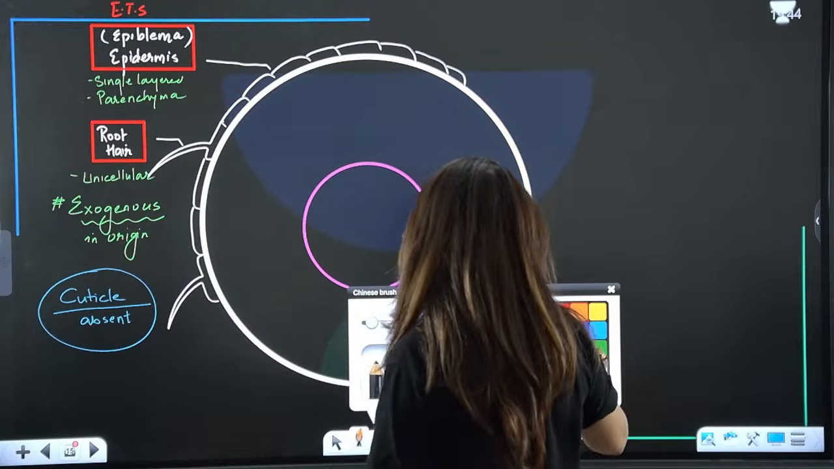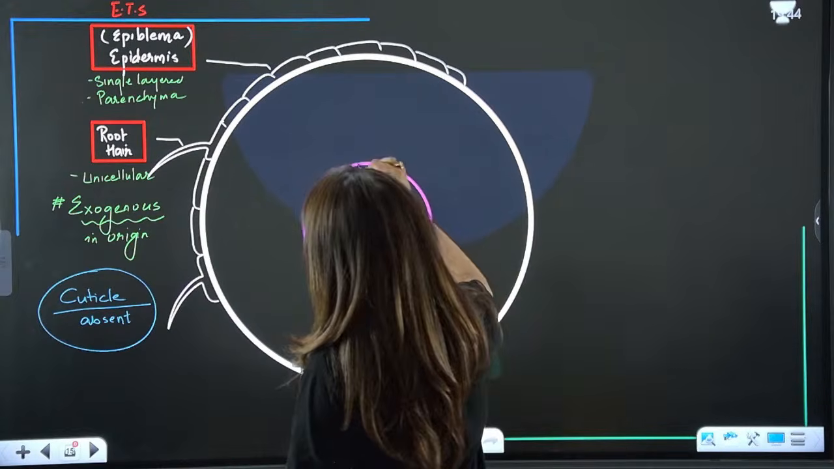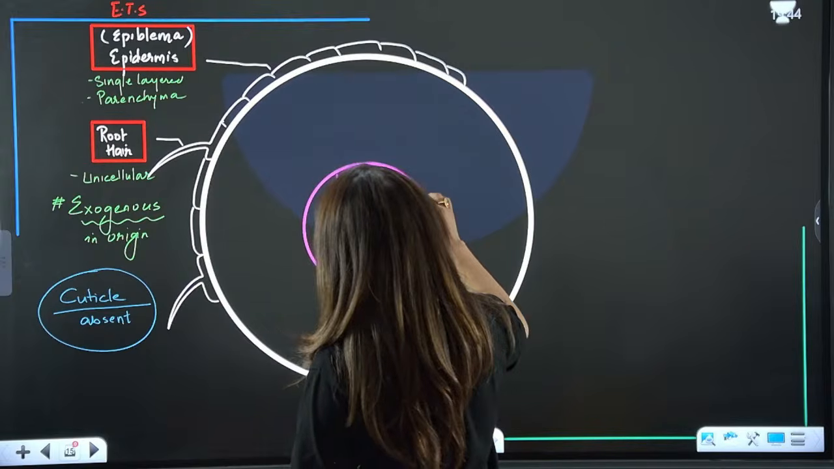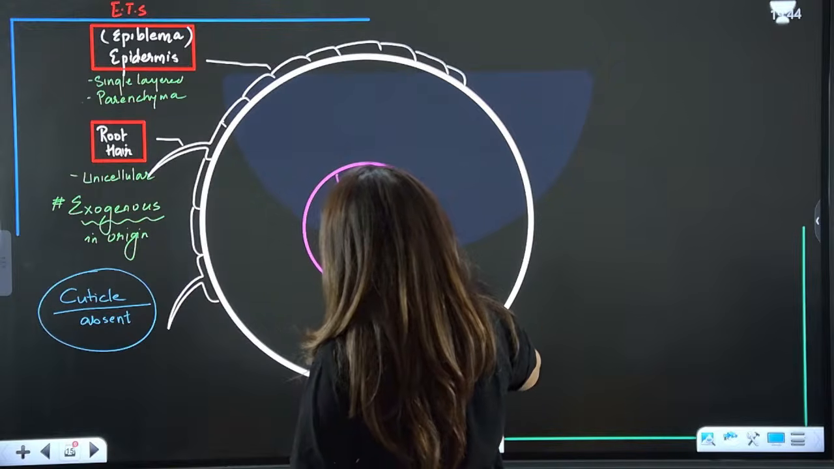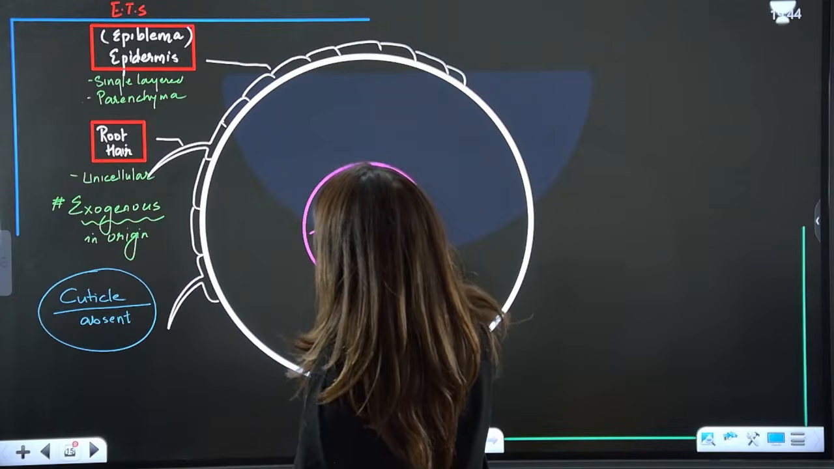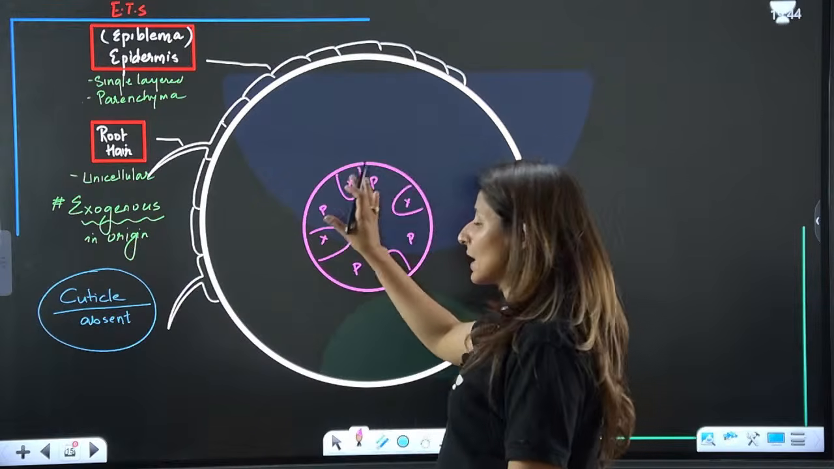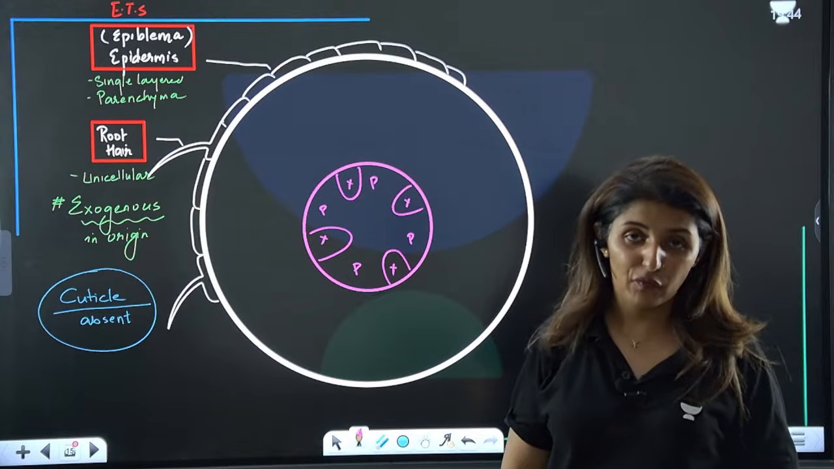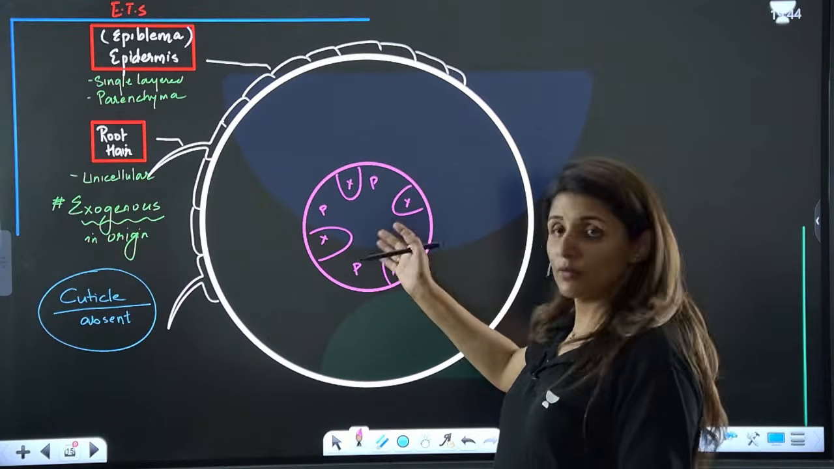So here we have vascular bundles, like this is xylem and this is phloem. We have just read that the root has a radial type of arrangement, and this is xylem and this is phloem, and the xylem and phloem are in alternate format, xylem, phloem.